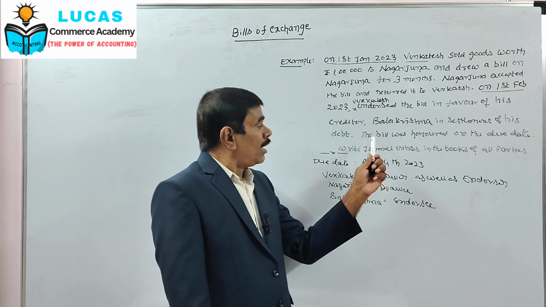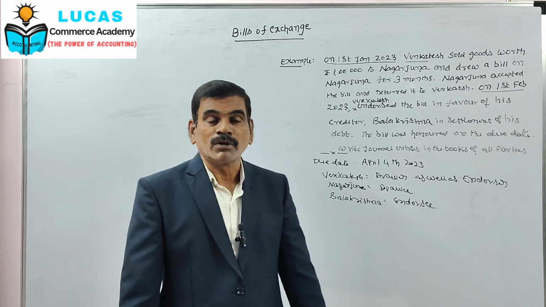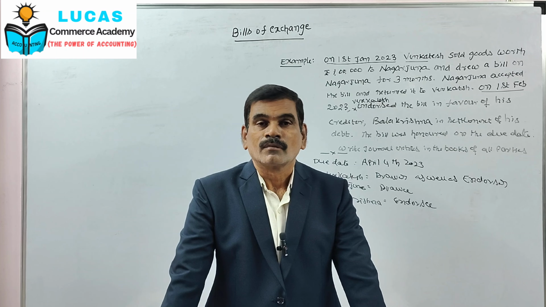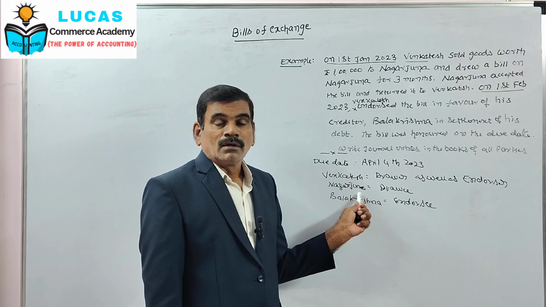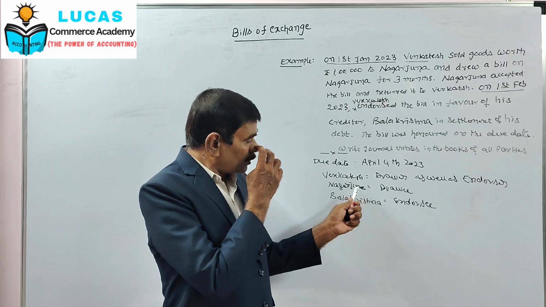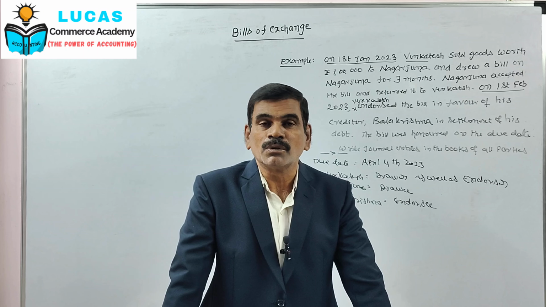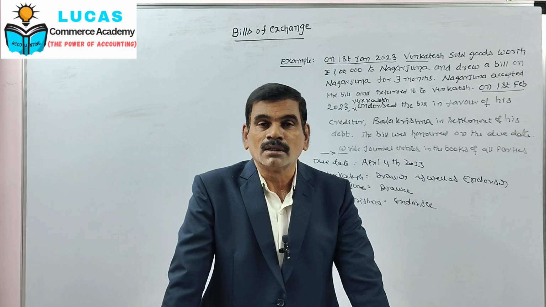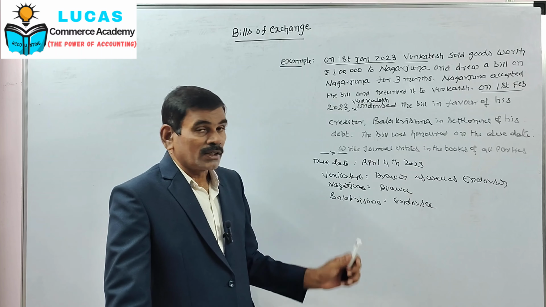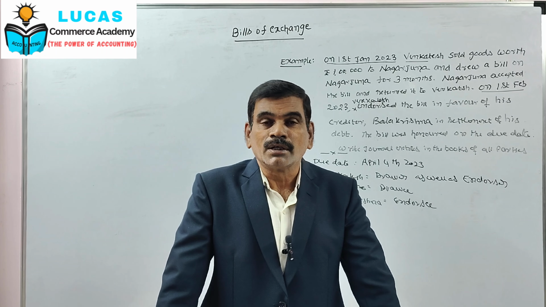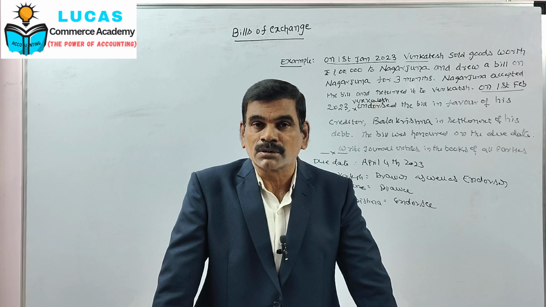Then on its due date, the bill is honored. That means on April 4th, 2023, Nagarjuna paid the amount to Balakrishna. We need not pass any journal entry for bill honored in the books of Venkatesh because it is in no way related to us.